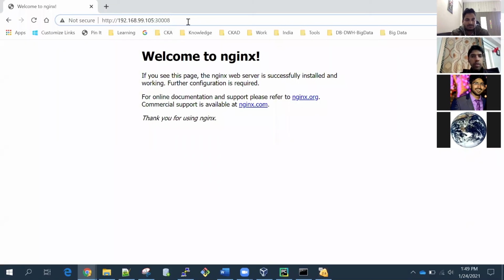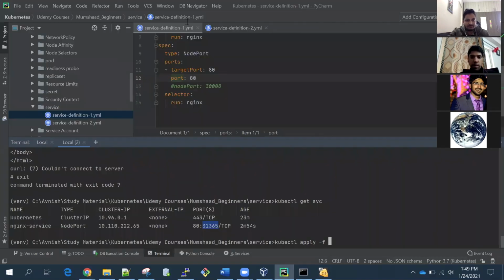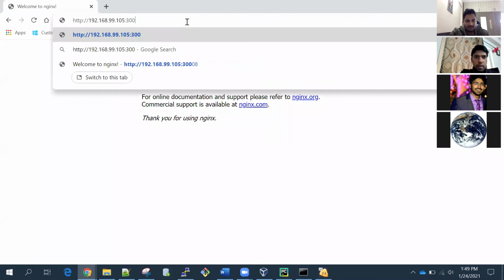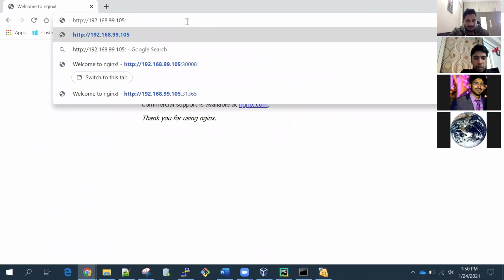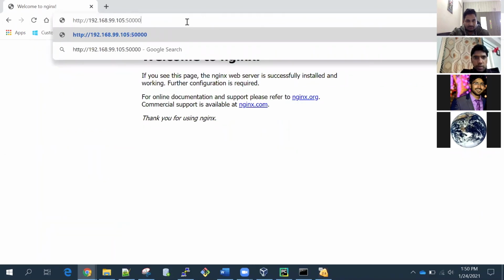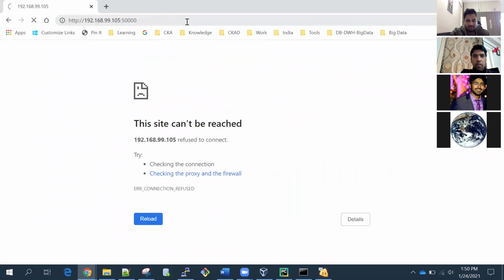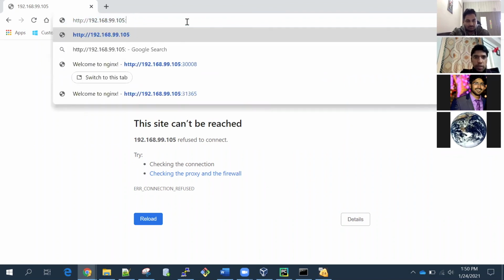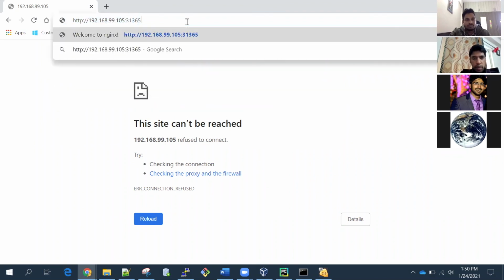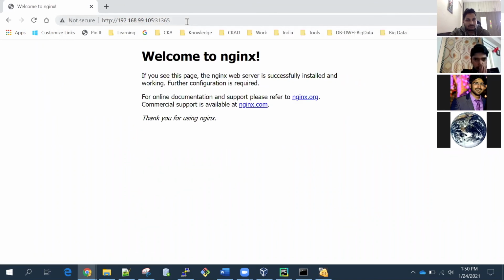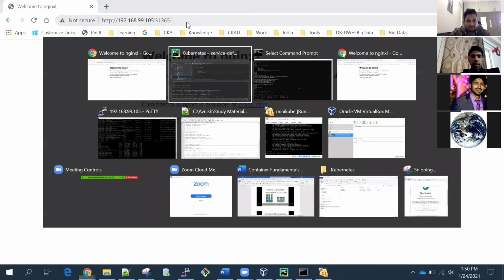That other port is running, 31365. Say I use some other port, say 50000. From 50000, it's not running. If I use 31365, it's running. Yeah, it should run. So that's the thing.